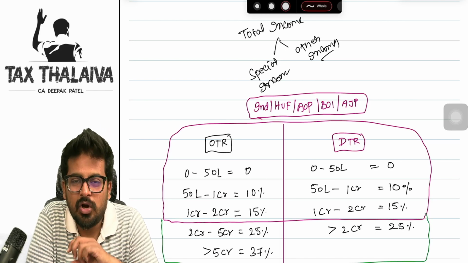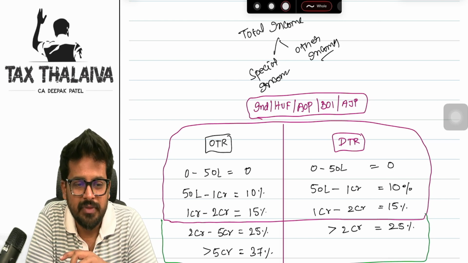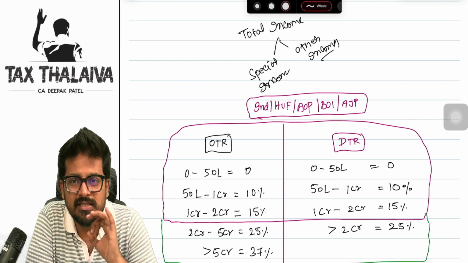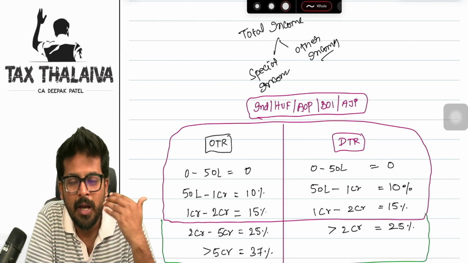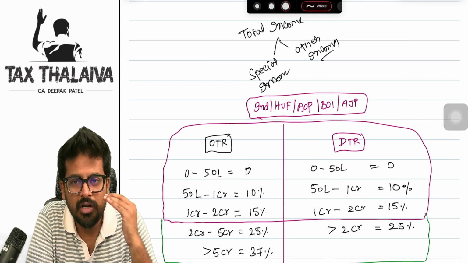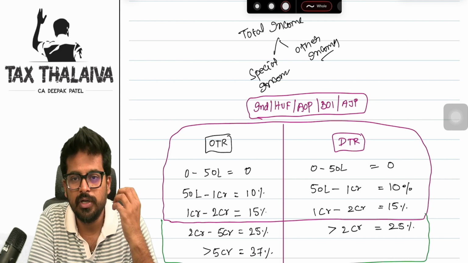Guys, in income tax, there is a concept called a surcharge. If I have to simply put it, surcharge is nothing but the additional tax which you pay if your total income exceeds a threshold limit. What are the limits? We will look into it very soon.